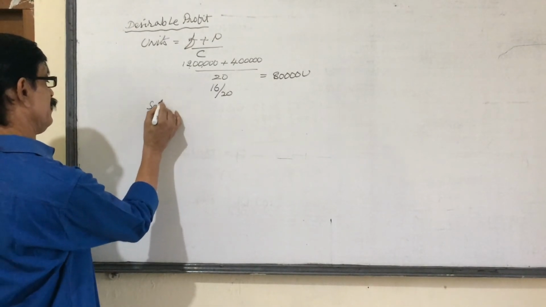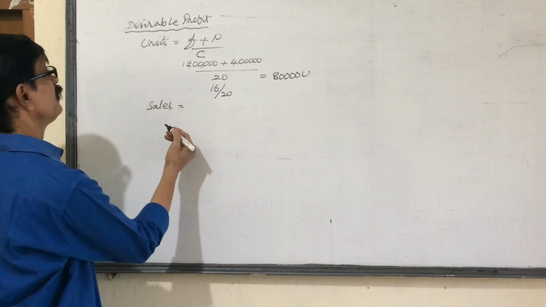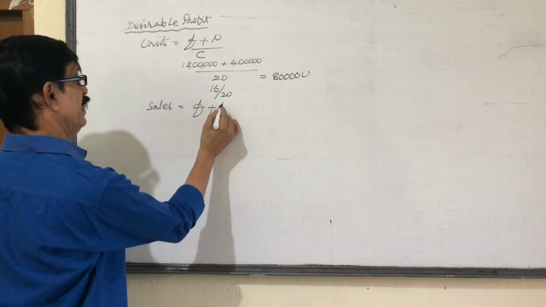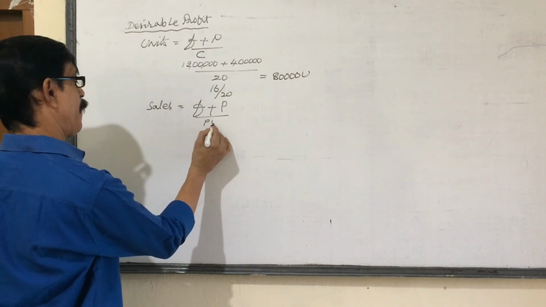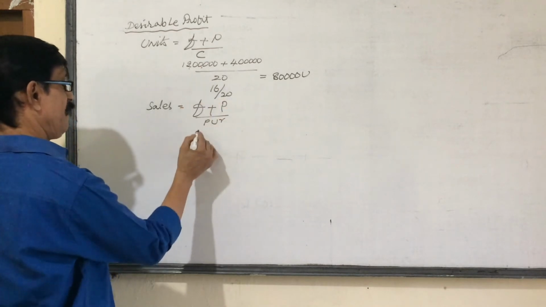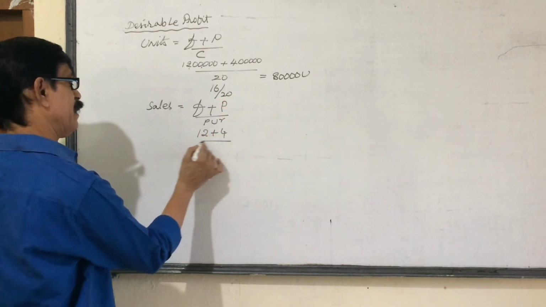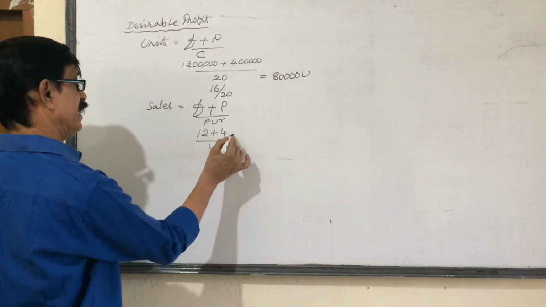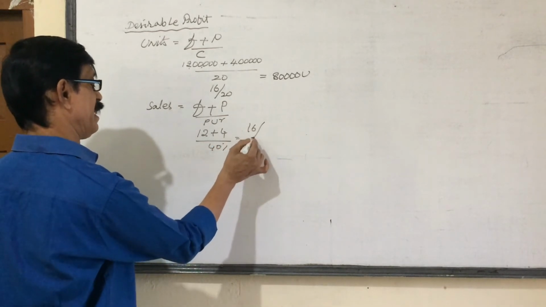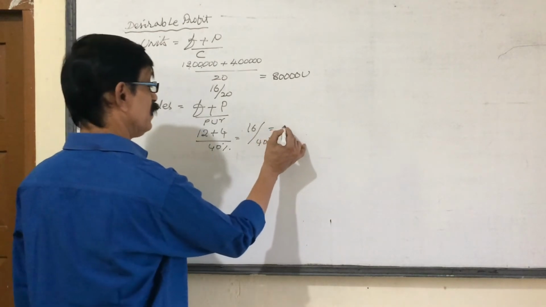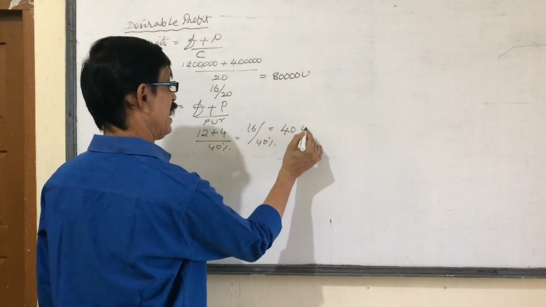Now sales. Sales is equal to fixed cost plus profit divided by PVR. Fixed cost is 12 lakhs. I want to earn 4 lakhs profit, divided by PVR 40%. That is equal to 16 lakhs divided by 40%, which is equal to 40 lakhs.